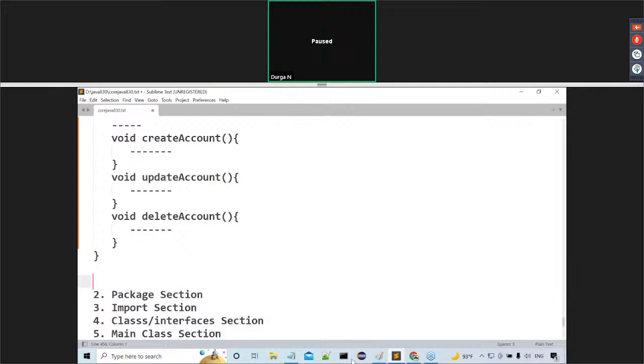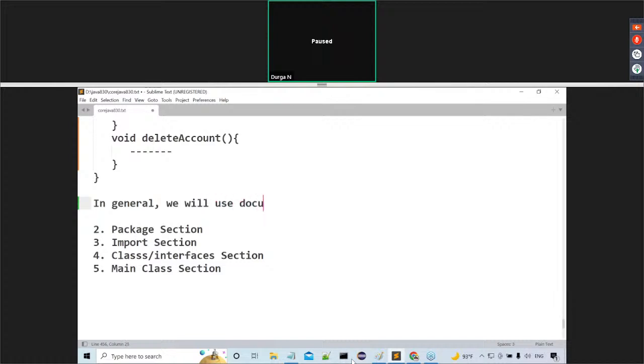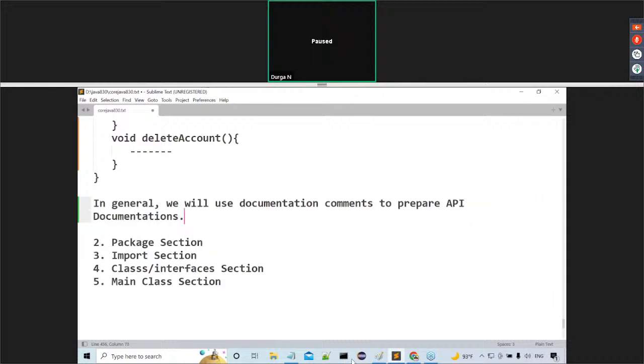The answer is very clear. In general, listen carefully, all of you. In general, we will use documentation comments to prepare API documentations. You have to understand the word. Where are we able to use these documentation comments? To prepare API documentations.